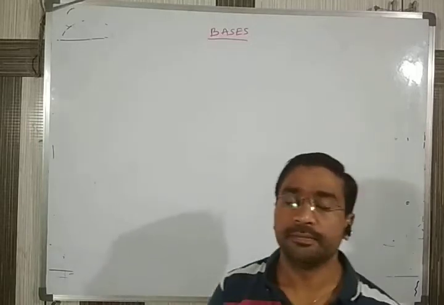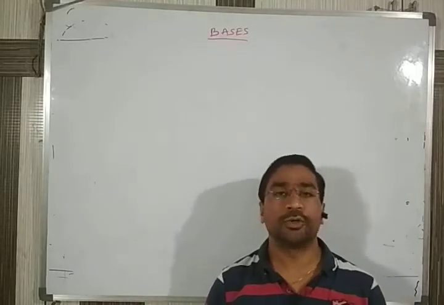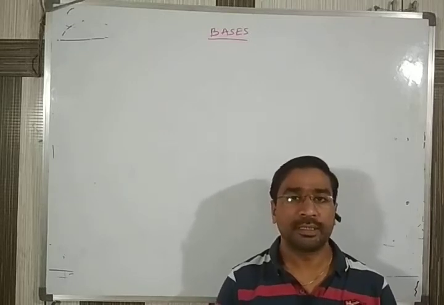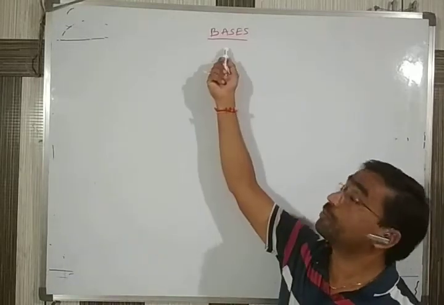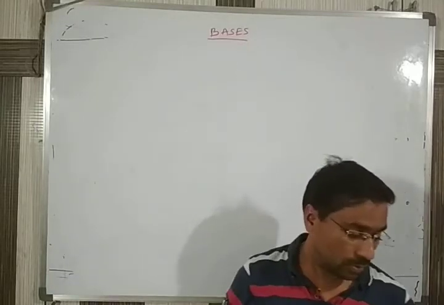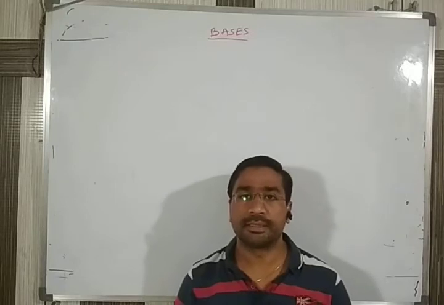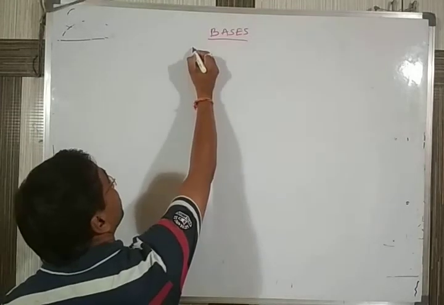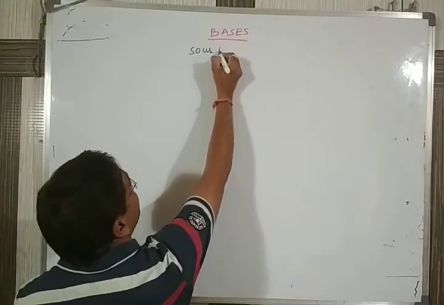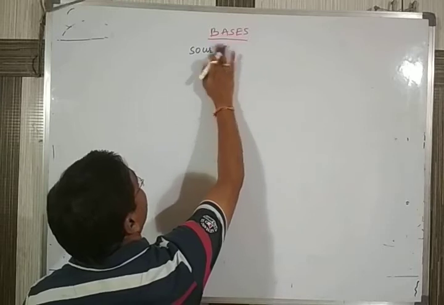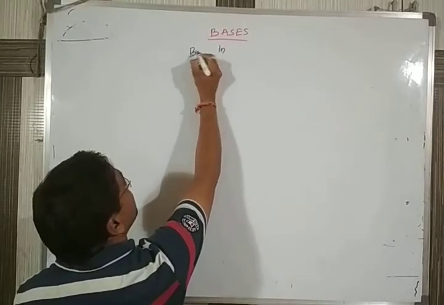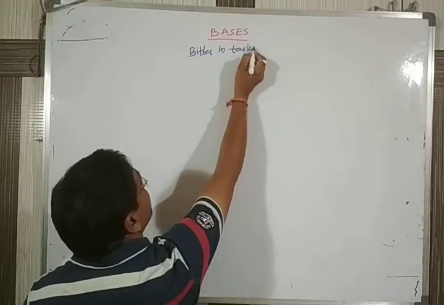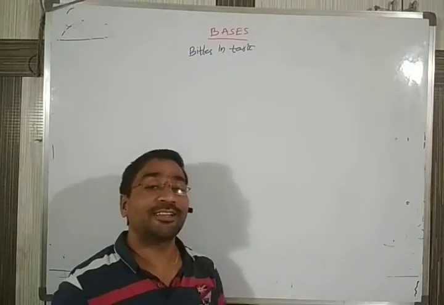In the last session, we discussed acids and their chemical properties, and we commenced the topic of bases. So, what are called bases? Any substance which is bitter in taste is said to be called a base. Those which are sour in taste are called acids.